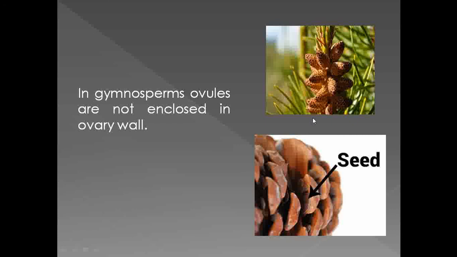The gymnosperm shows presence of male cone and female cone, but the ovules present here do not show presence of an ovary wall. So this is the main feature of the gymnosperms.